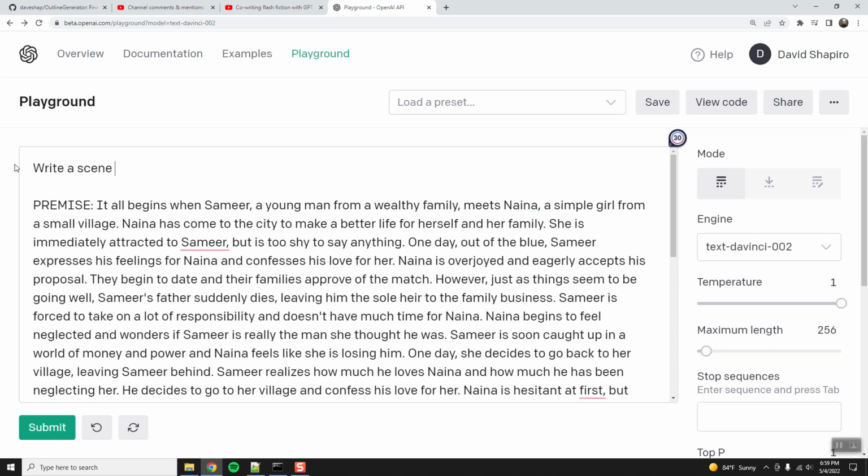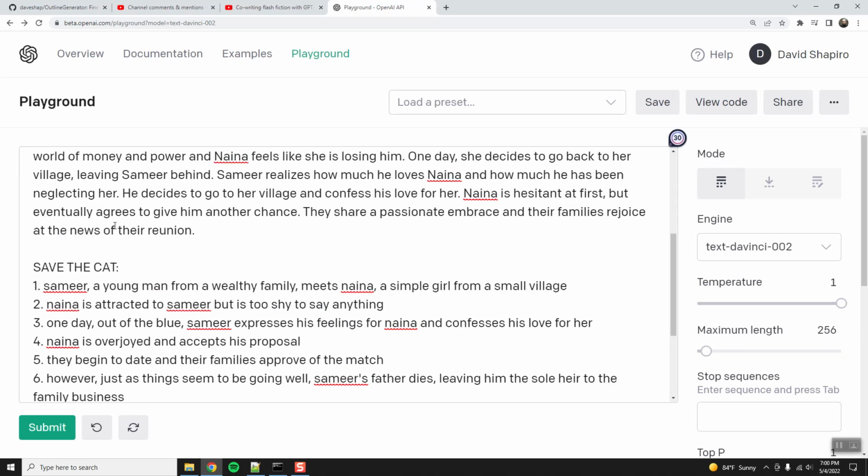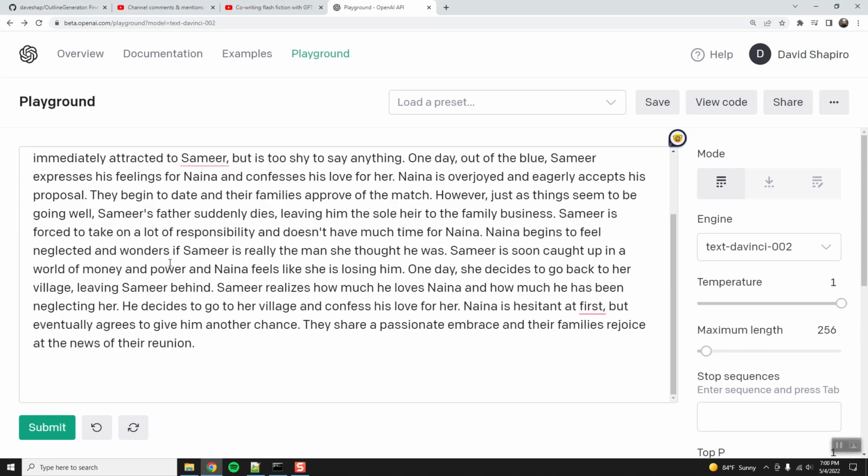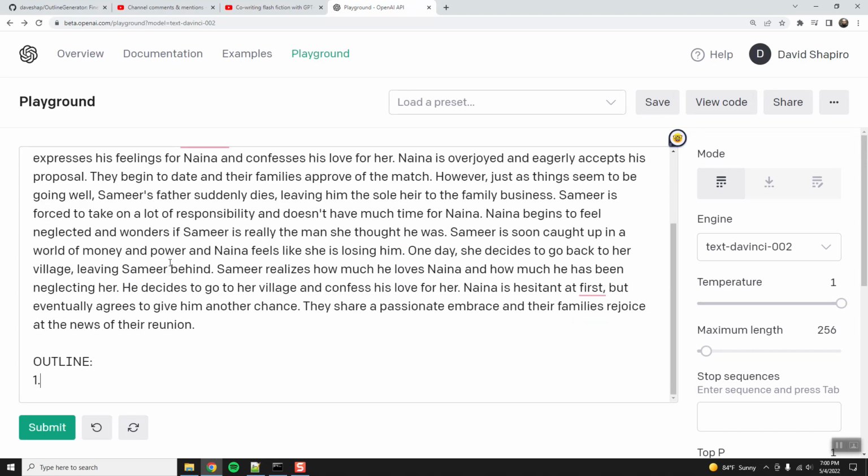Write a scene. Write the opening scene for the following. No, we really do need an outline. Let's see, what was it? Translate or rewrite? Rewrite the following premise into an outline. Outline. All right, let's see if this works.